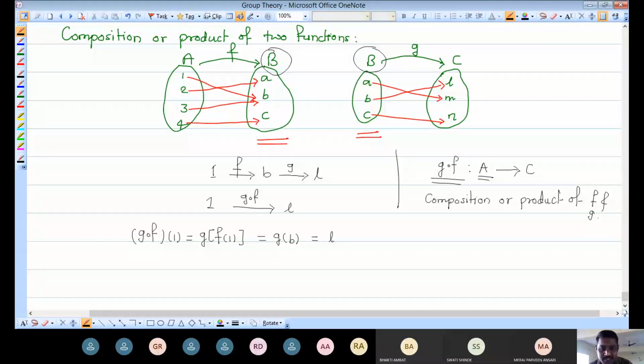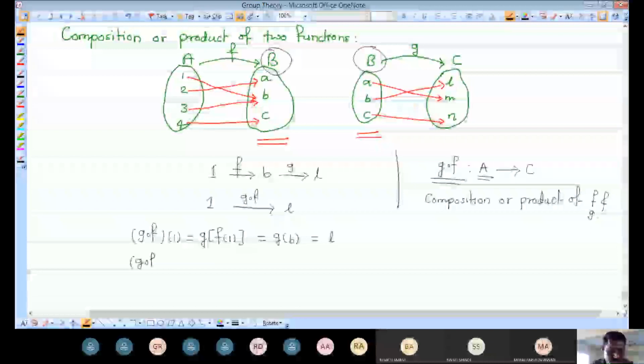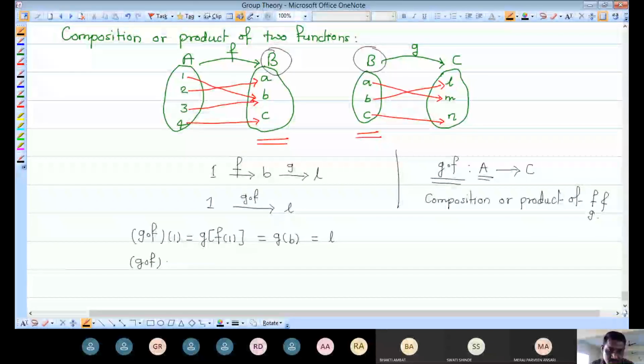It is nothing but L. So this is the image of the first element in the set A. Again G composition F of the second element. How do we apply this composition on element 2? We keep G outside. We first take the image of 2 under this F. What is the image of 2 under F? It is small a, and then G is mapping from B to C.